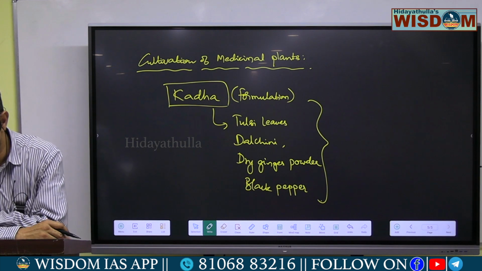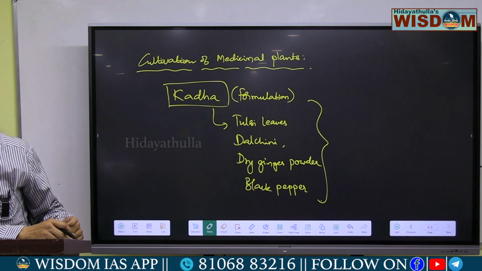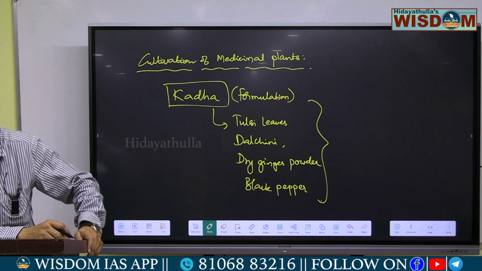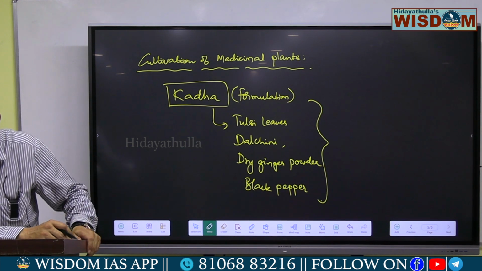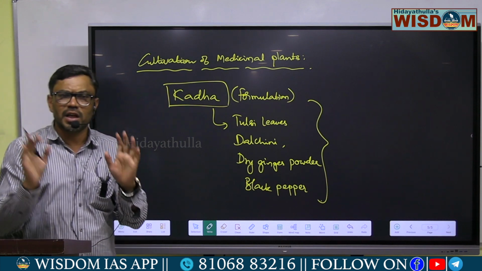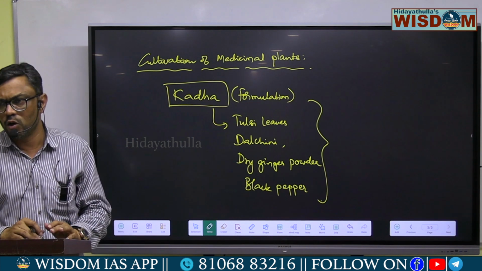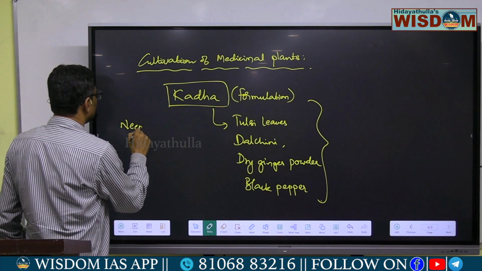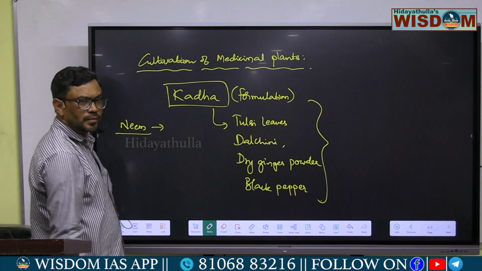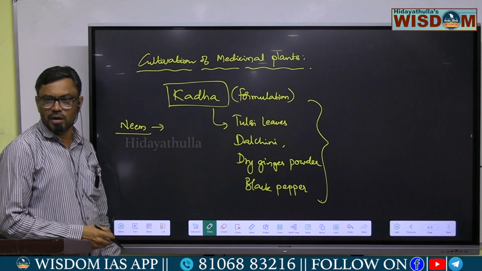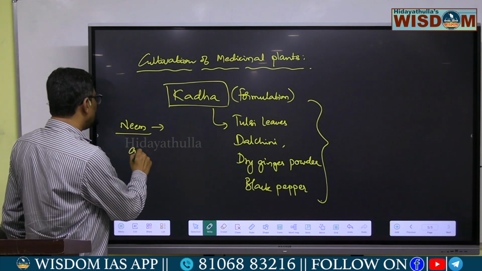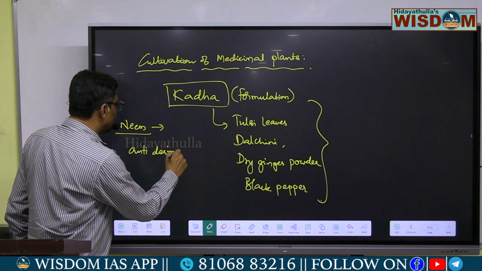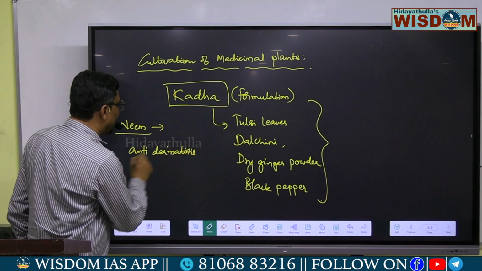For boosting our immune system we have taken this type of kadha, and the Ministry of Ayush has also suggested taking this kadha. Not only this one, there are various types of well-known plants. For example, take neem. Neem means Azadirachta indica. It can be used as an anti-dermatitis.